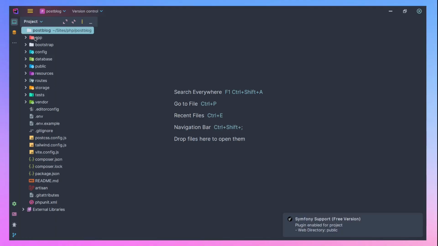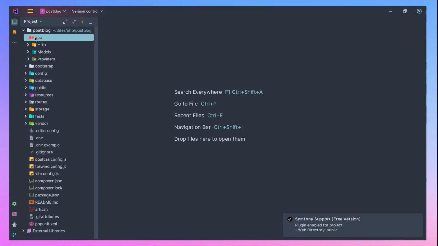Let me do a brief overview on the folder directory structure. The app directory is the home for everything that has to do with the application, that is application logic, models, controllers, providers, events, and all of those things.